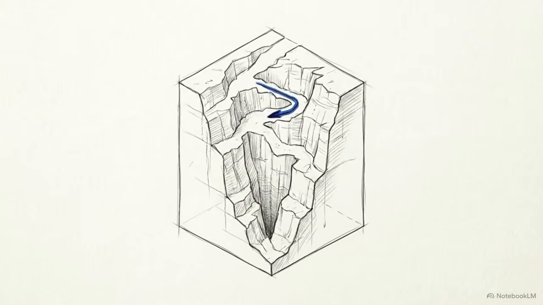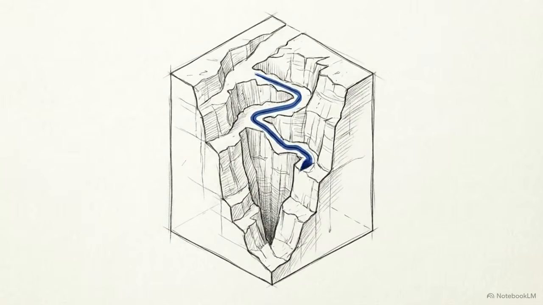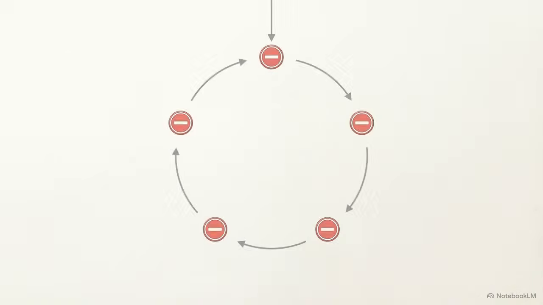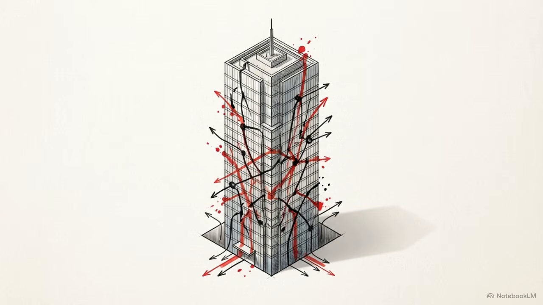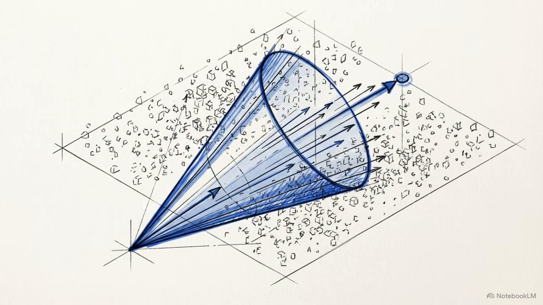Depth-first search offers a memory-efficient alternative. It explores a single path to its absolute maximum depth before backtracking to try another route. However, depth-first search is vulnerable to graph cycles. It easily becomes trapped in infinite loops, following circular flows that never reach a terminal state. Blind algorithms guarantee a solution on paper, but their massive computational load and rigid mechanics make them incompatible with global financial systems. To navigate at scale, an AI needs heuristics.